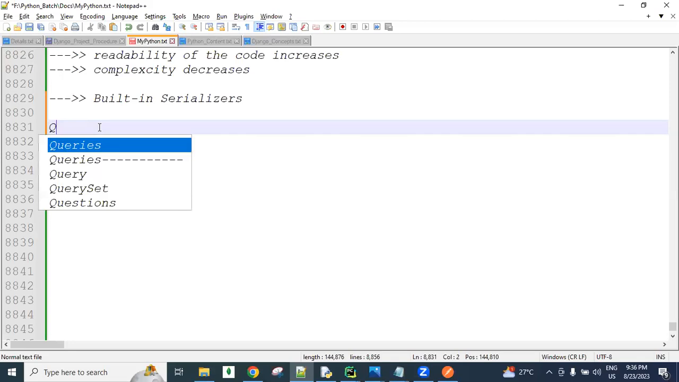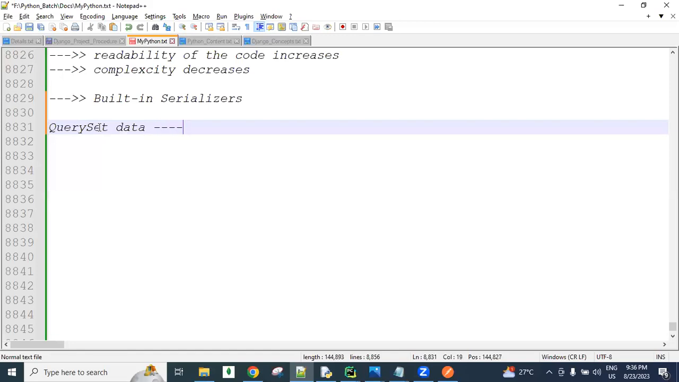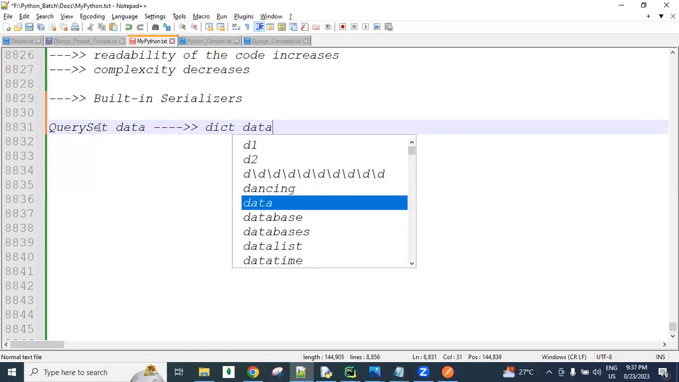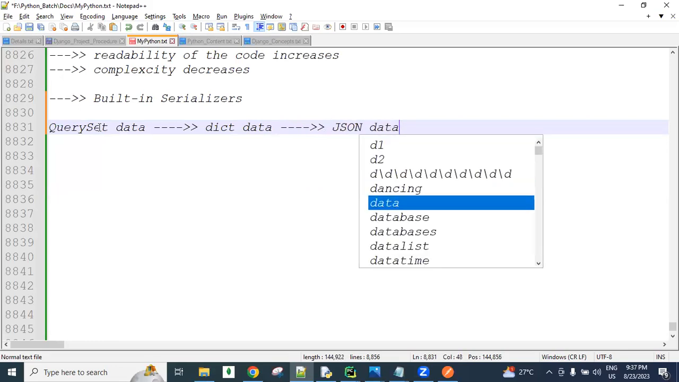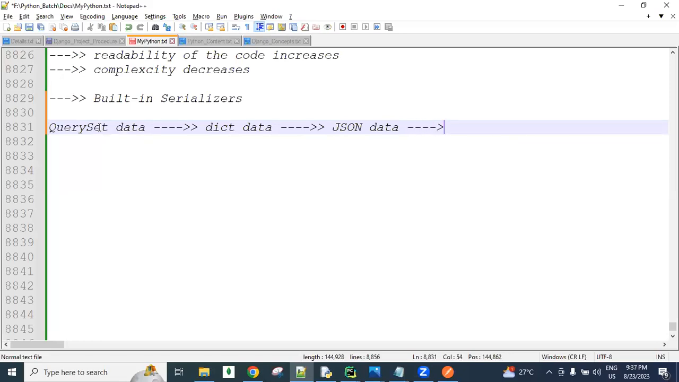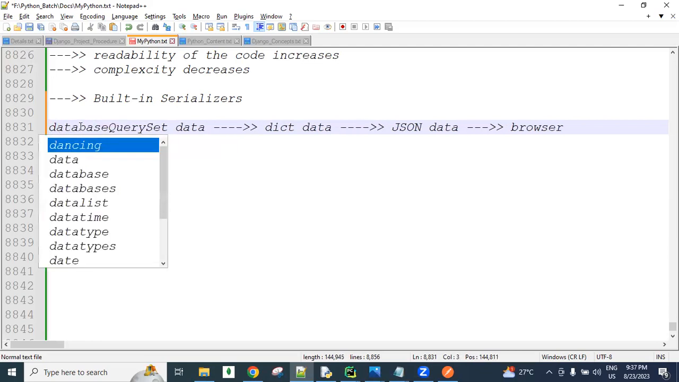It is simply query set data converting into dictionary data, guys, and then this dictionary data converting into JSON data. This is called serialization. Now this JSON data is sent to the browser or to the partner application. Whoever sent the request will get the response. So if I'm sending the request from the browser, the response is sent back. Got it? And now guys, the data is actually available in the database.